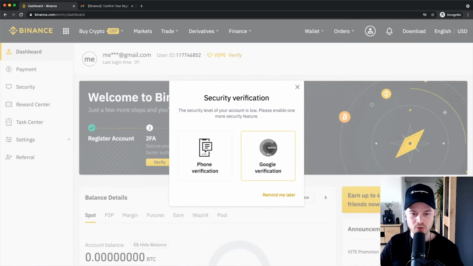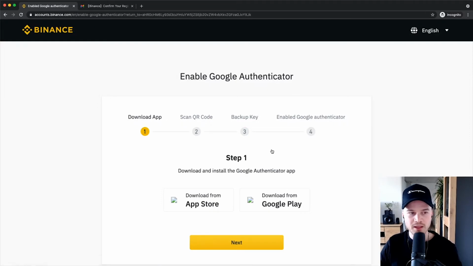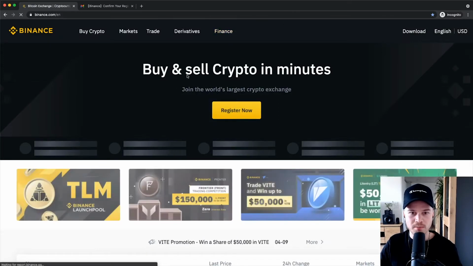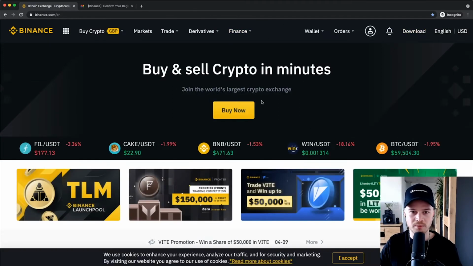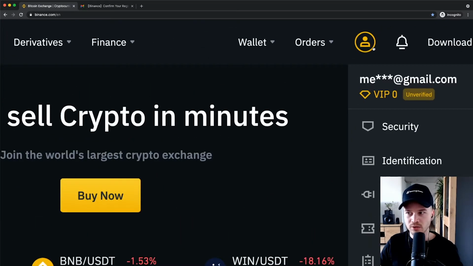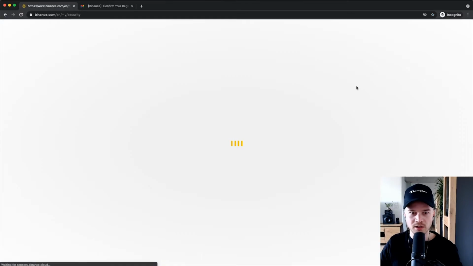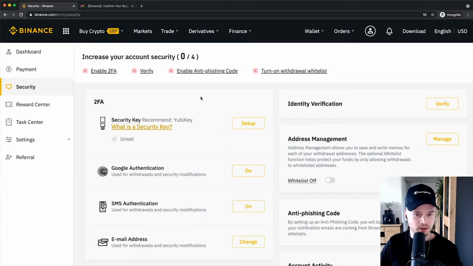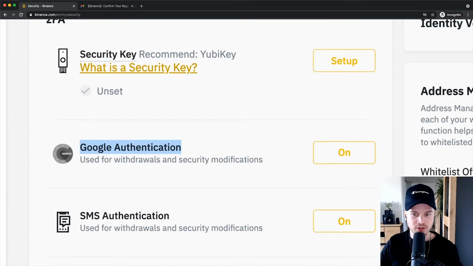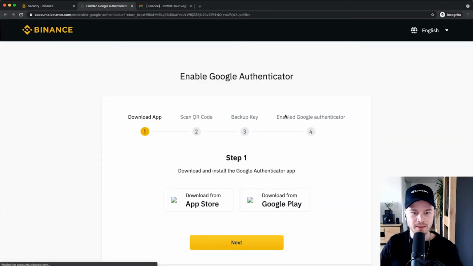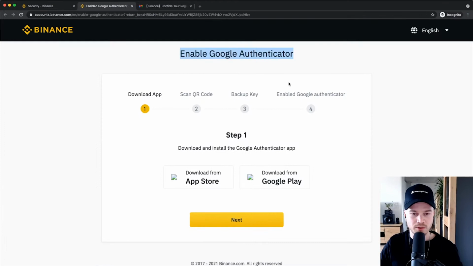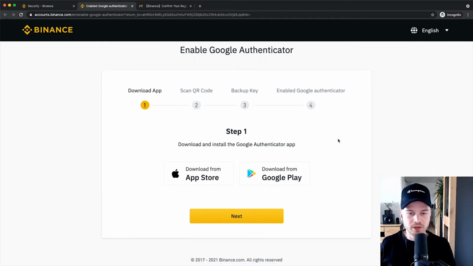So we're just going to click on Google verification here. And by the way, if you don't see that pop-up that we've seen before here, you can also manually go into that option by just going to your account icon on the top, then go to security right here, and then we're just gonna click on Google Authentication here. Just go to on, and then again we get to this step where we can enable the Google Authenticator method as a two-factor authentication. So here we're simply going to go through each of the steps.